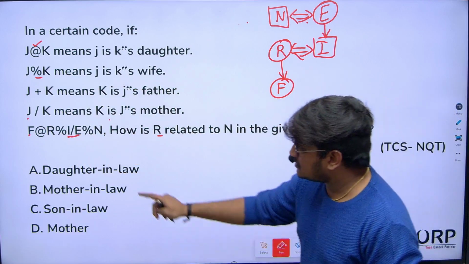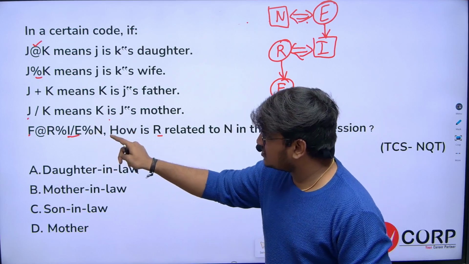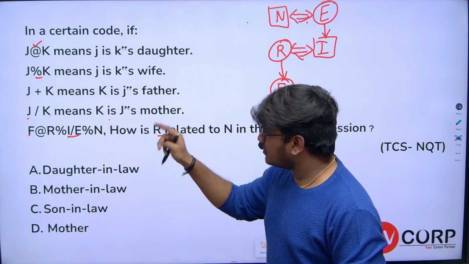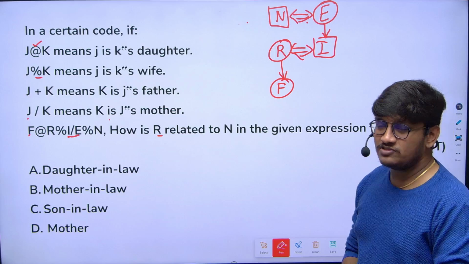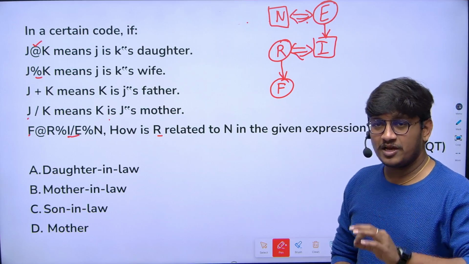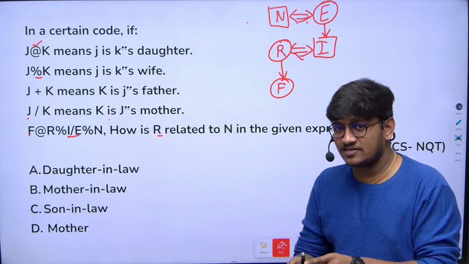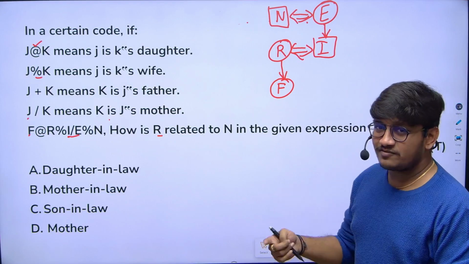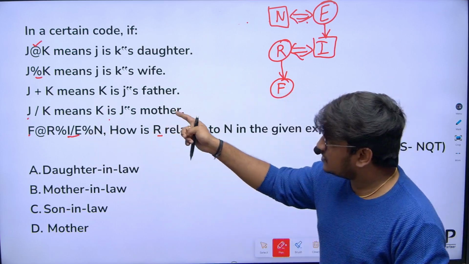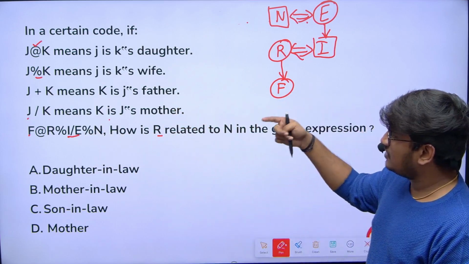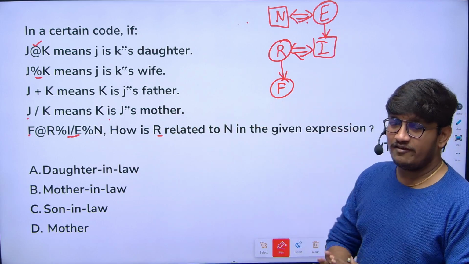Done. Next, I slash E means K is J's mother, so E is I's mother. I'm representing females in a circle, and all male characters in a box. Now E percentage N means E is N's wife. Now everything is set.